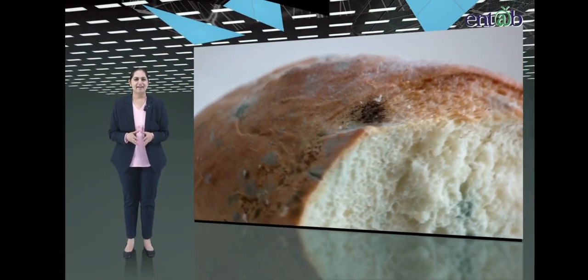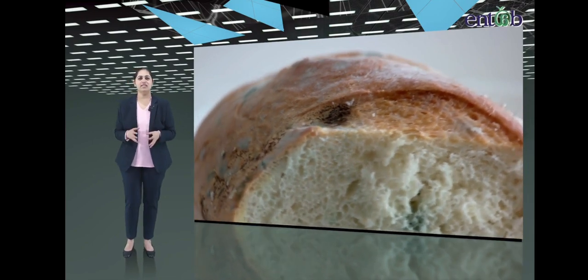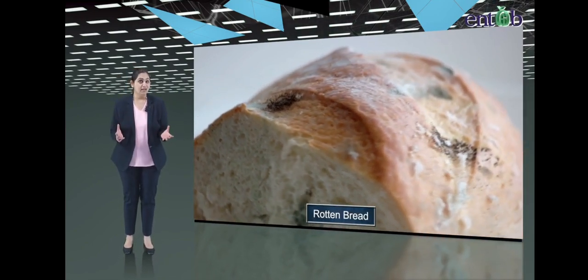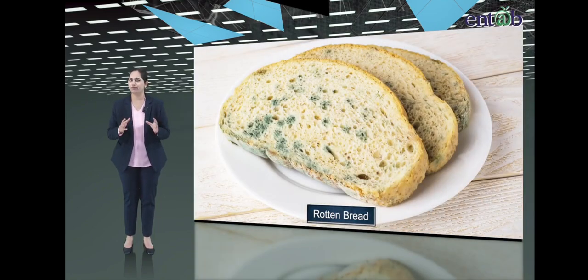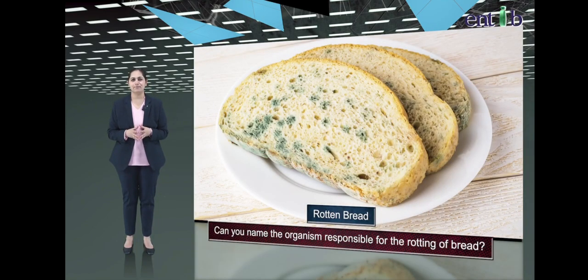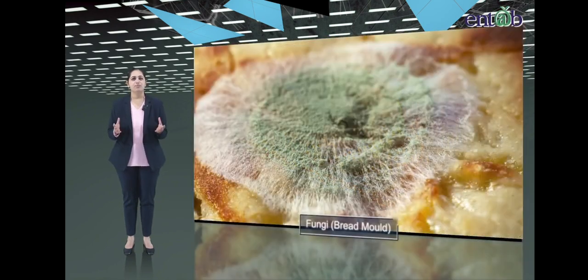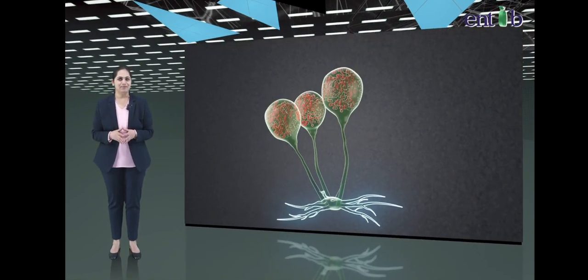Everyone, I am sure you must have seen bread rotting and becoming stale when kept in moist or humid conditions, isn't it? Can you name the organism responsible for the rotting of bread? Yes, it is fungi. Bread molds grow on bread and spoil it. Let's zoom in and see.